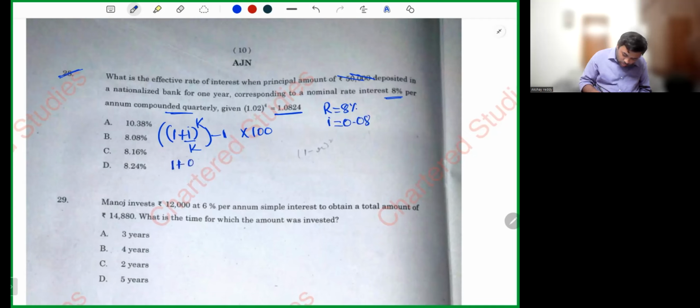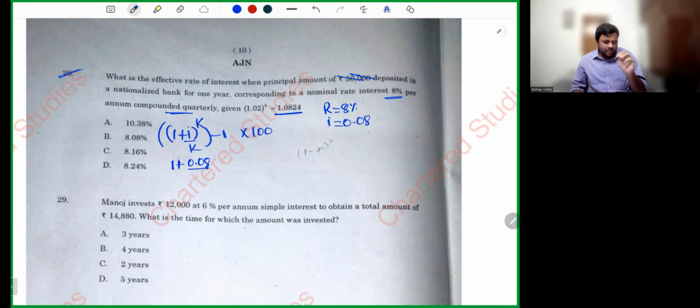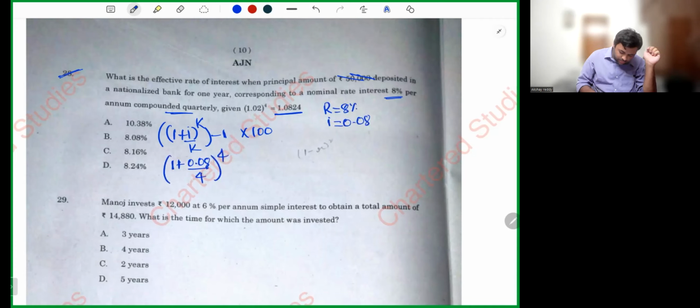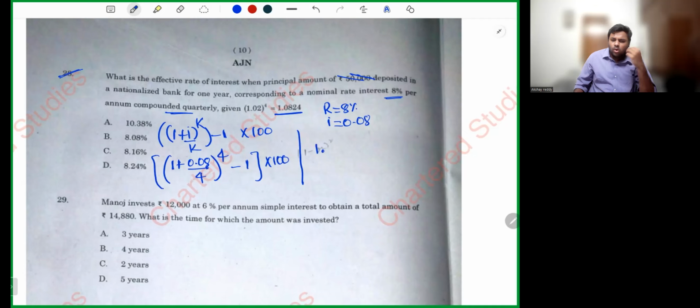So 1 plus 0.08, whole divided by compounded quarterly means how many quarters are we going to have in a year? Obviously, sir, 4 quarters. Whole power 4 minus 1, into 100. So what is 0.08 by 4? 0.02. 1 plus 0.02 is 1.02, whole power 4 minus 1, into 100.